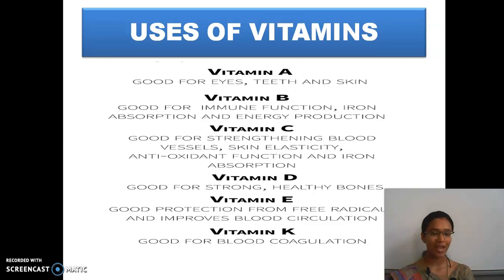What do you mean by coagulation of blood? Blood clotting. If you get bleeding, it needs to stop. If blood goes on continuously, what happens? The blood would reduce and it may lead to death. So the blood needs to be clotted or stopped. So vitamin K is good for blood coagulation. If you bleed, to stop that, vitamin K is important. Okay.